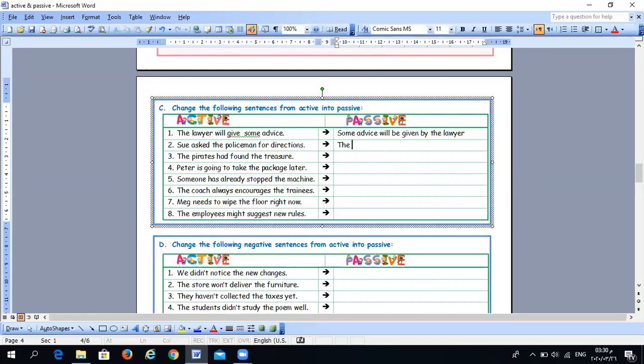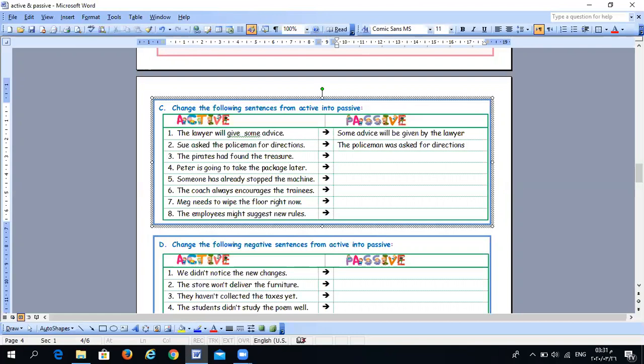Then we will say the policeman. Now the verb is asked. How do we change asked? Asked is verb 2, we change it by using was/were plus verb 3. Policeman is singular, so was asked for directions, and it's optional to add by Sue or not.